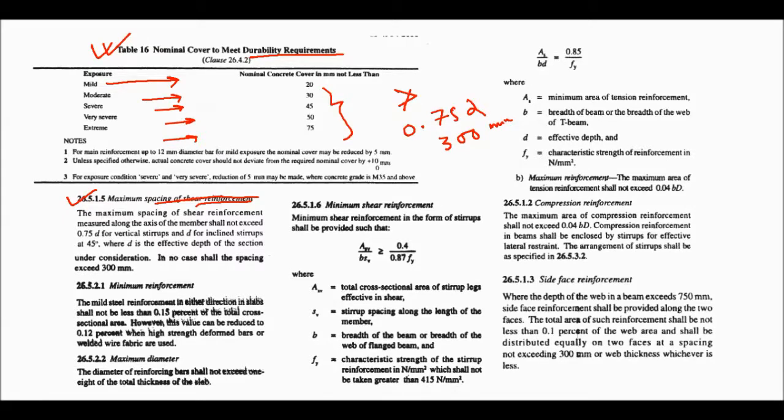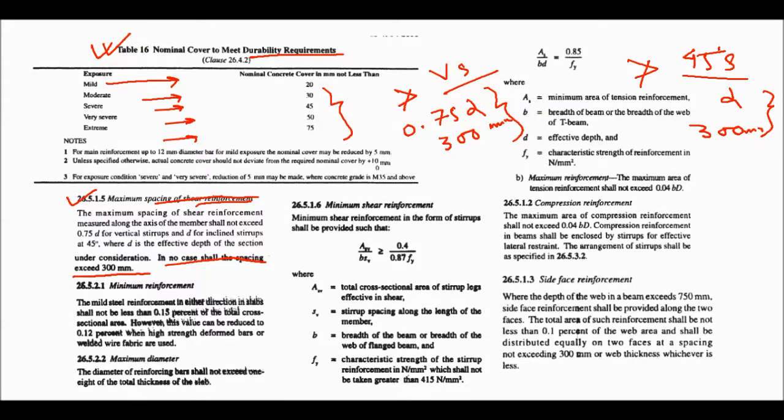This is for vertical stirrup. And for 45 degree stirrup, this is d or 300 mm. So it should not exceed this. The minimum of these should be taken. This is for vertical stirrup, and this is for inclined stirrup, inclined at 45 degrees. In no case shall the spacing exceed 300 mm.